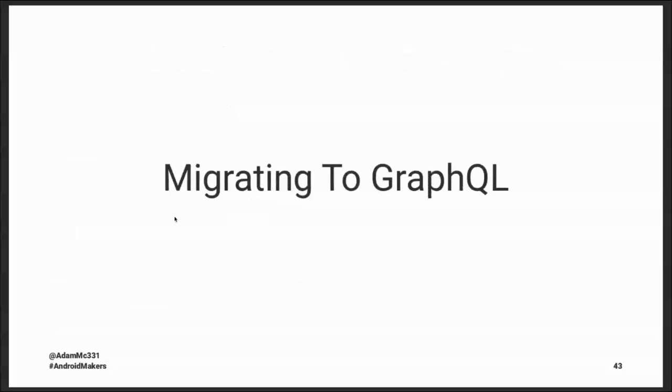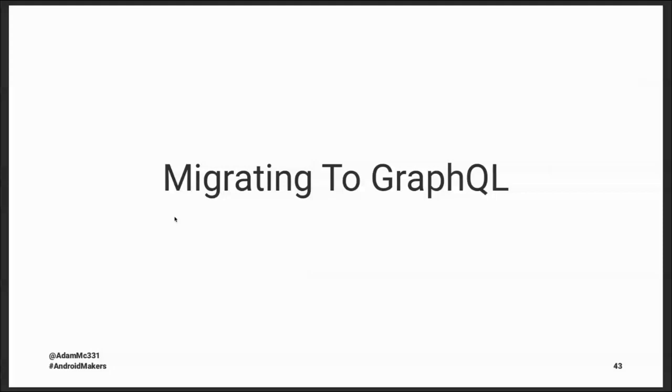Next, I want to talk about migrating to GraphQL, because many of us as Android developers might be working on existing projects that are already using REST APIs. Or maybe you're working for a company that uses REST APIs and your company is switching to GraphQL for its backend, which is what happened to us at OkCupid. This is a big change. It's not really something you can do all at once. And so I want to share some tips and tricks that I learned along the way of moving from using Retrofit everywhere to instead using Apollo everywhere, and some tips that I think can make this process easier for you.